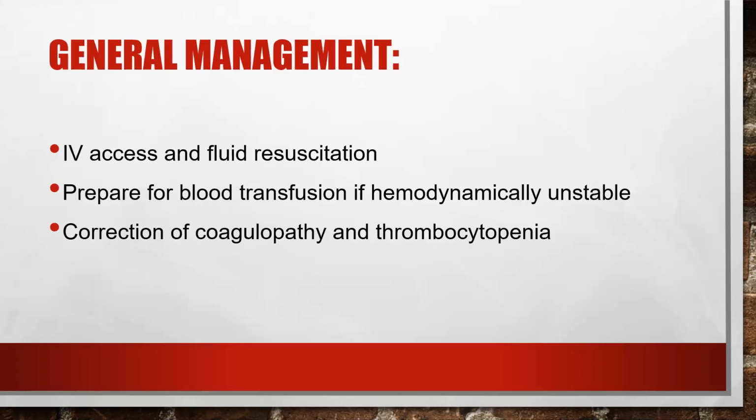So initial management of the acute variceal bleed: start an IV access, immediately rush fluids and prepare for blood transfusion. If the patient is a cirrhotic patient, there will be a coagulopathy. So start on vitamin K, and if there is thrombocytopenia, please correct it, because the thrombopoietin levels are going to go down in cirrhotic patients, and they will also have splenomegaly, which can lead on to hypersplenism. So correct the thrombocytopenia, correct the coagulopathy, start them on injection vitamin K, IV, not IM, and start the plan for blood transfusion. These are the initial resuscitative measures.